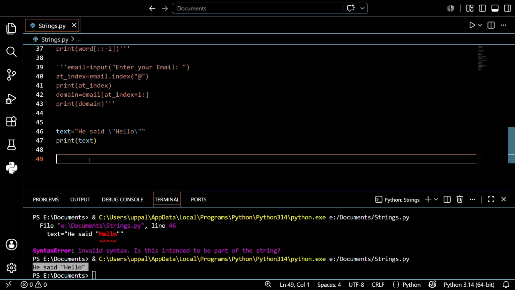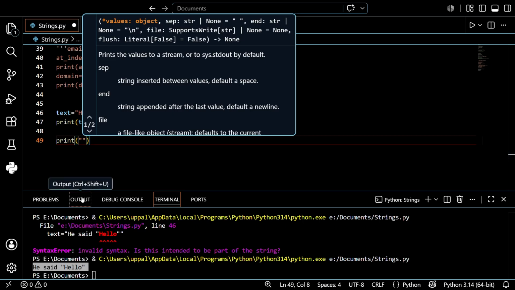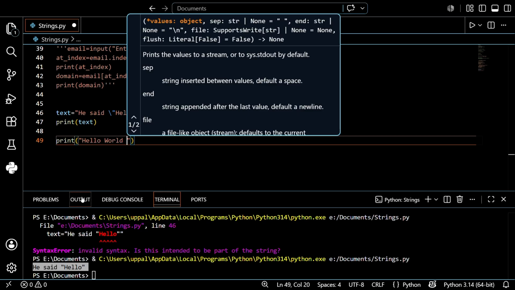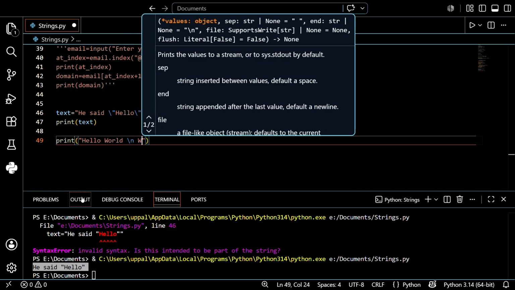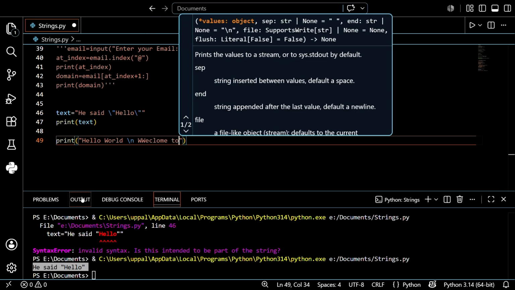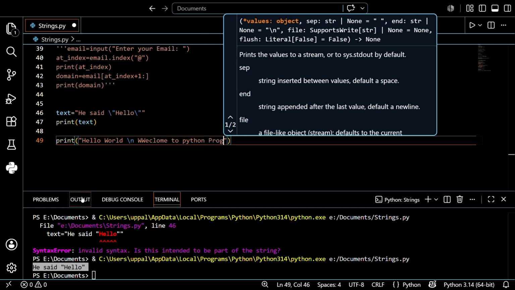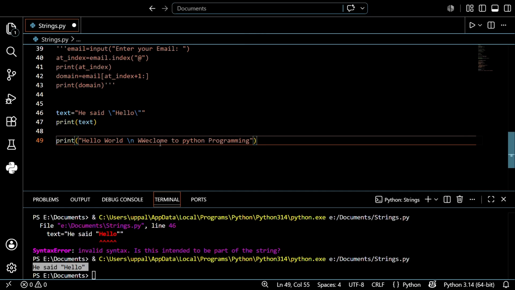Don't need to worry. I just want to print one statement in two lines. So how can you print it? It's easy. Hello world, and just \n. Please listen to this, guys. It's very important. Welcome to Python programming. I hope you understand guys. Before that, just save this first. I want to make some corrections. So save this and run this.